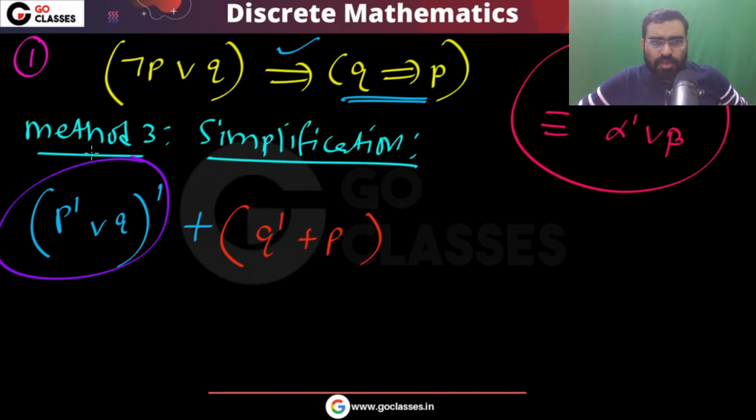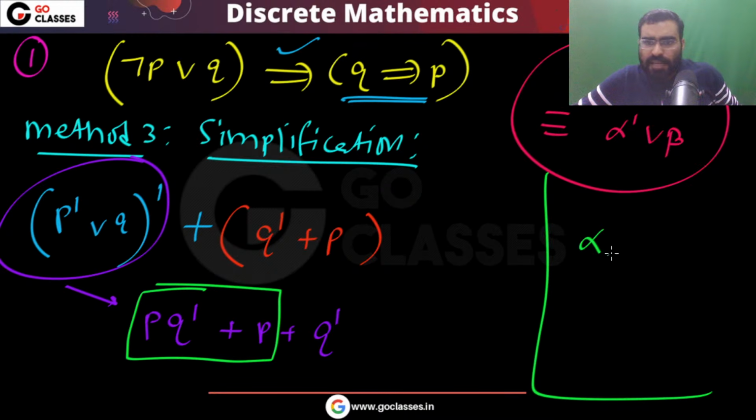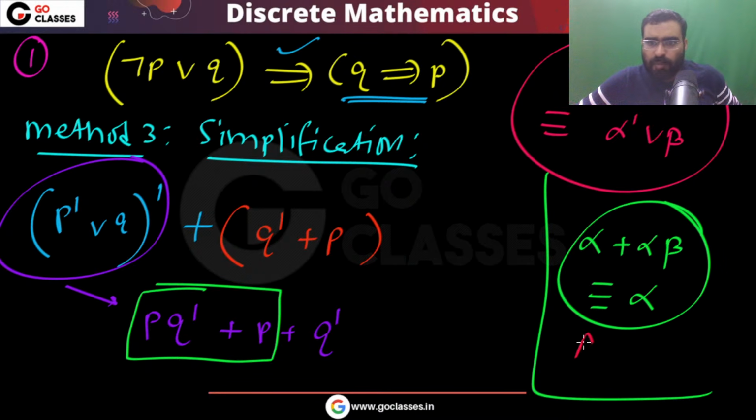Now in this you can apply the De Morgan formula. When you apply this, it will be p q dash or p or q dash. Now in this you can apply the absorption formula. We have already seen that alpha or alpha beta is alpha. This is called the absorption law.